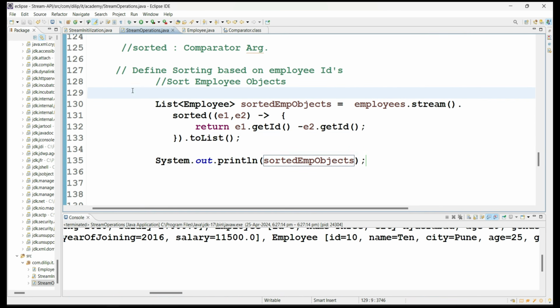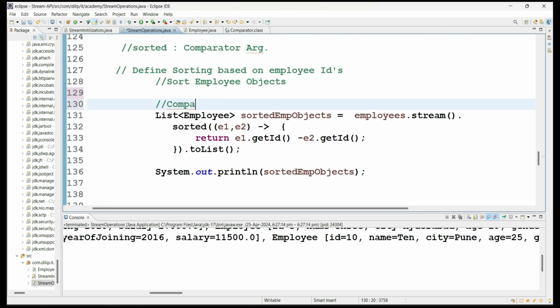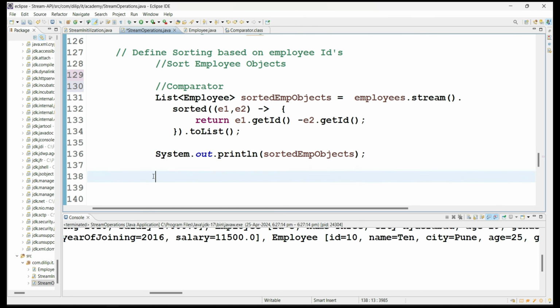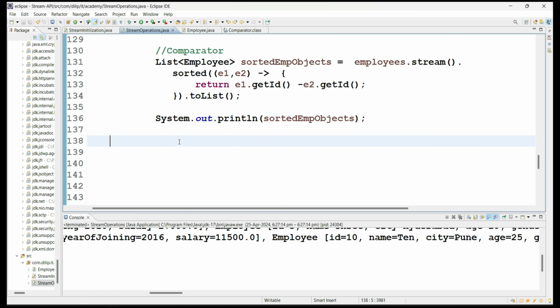So please refer more about the comparator, it is the most important with respect to interviews. This is the most favorite topic as part of interviews for so many panels. So please go through it with respect to sorting objects also. So now let's move to one more method as part of the stream API that we will see now.